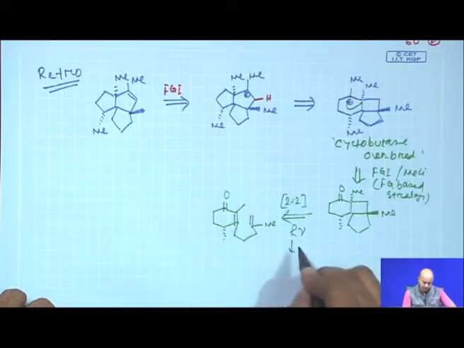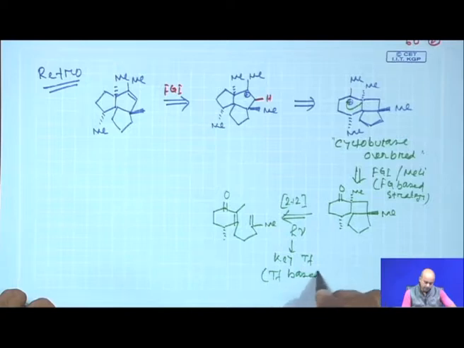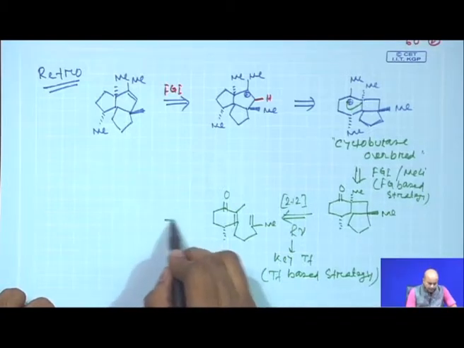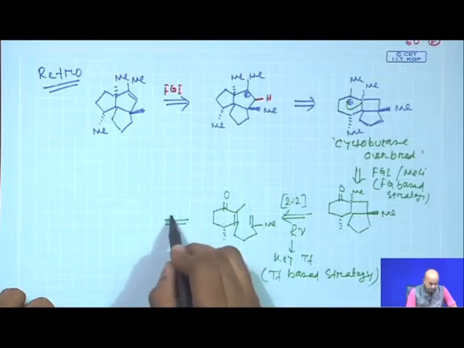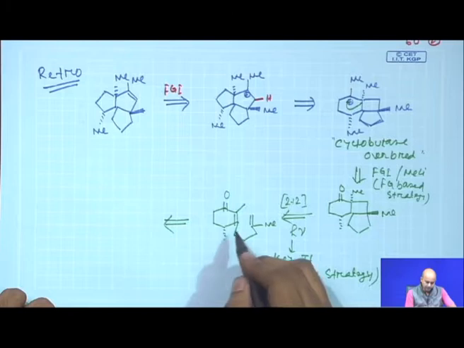Now, what is this? This is your key transformation. So, your transformation based strategies is coming into picture, fine.